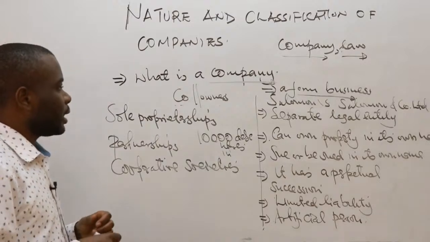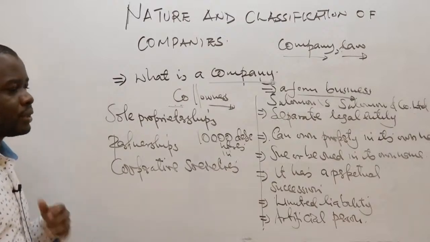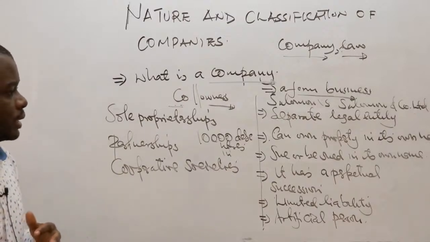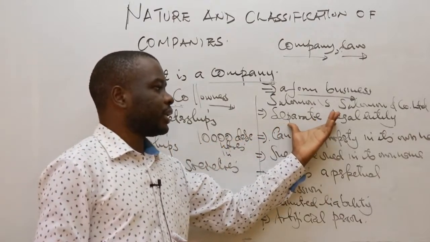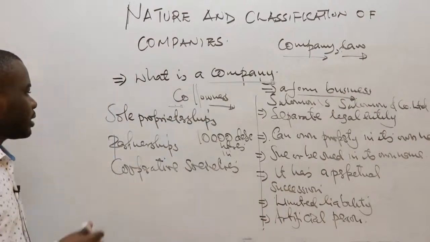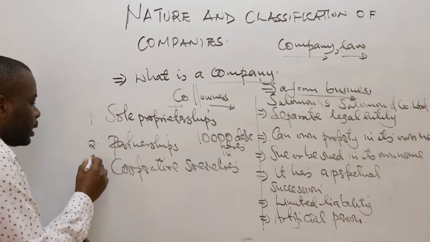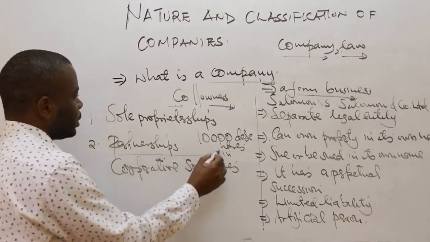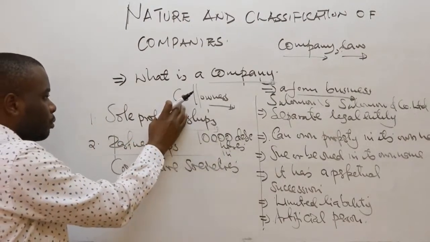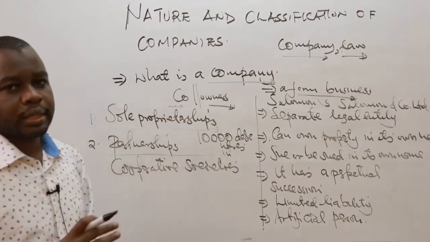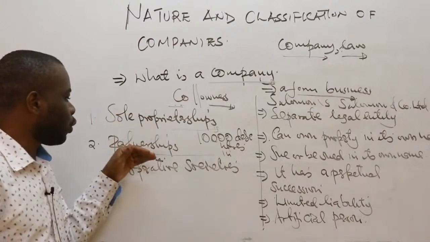So this means that a company and the owners should obviously be viewed as two different, distinct persons. As a result, a company is viewed as a very unique form of business, even when compared to the other forms of business like a sole proprietorship or a partnership. Because if you look at a sole proprietor and how it operates, the sole proprietor and the owner are just like one and the same person.